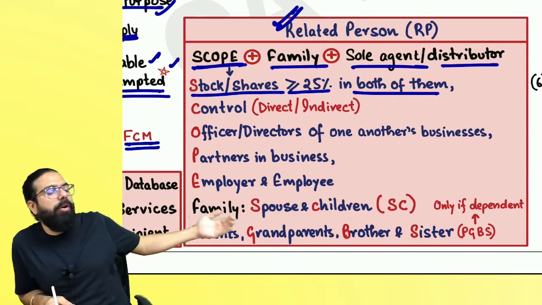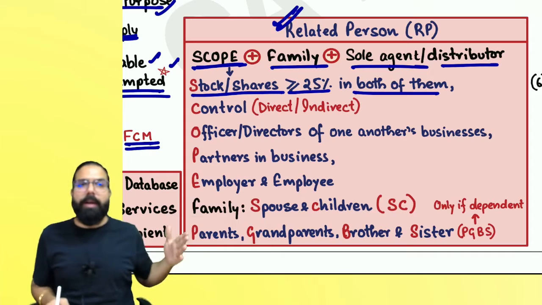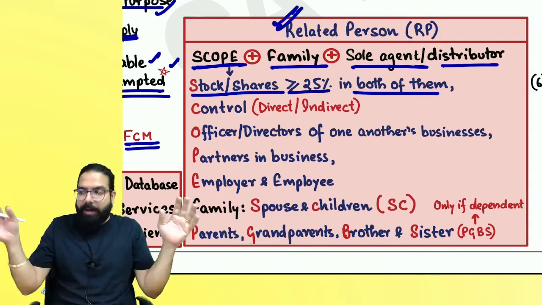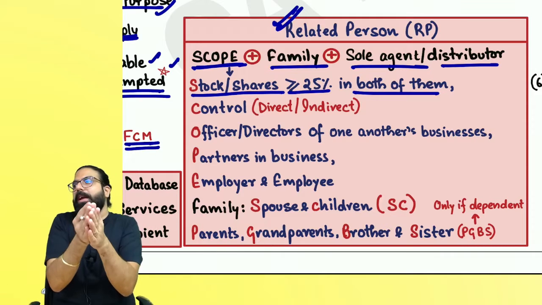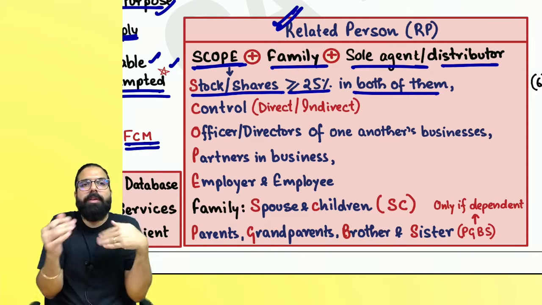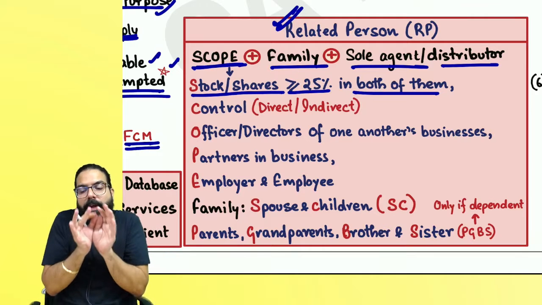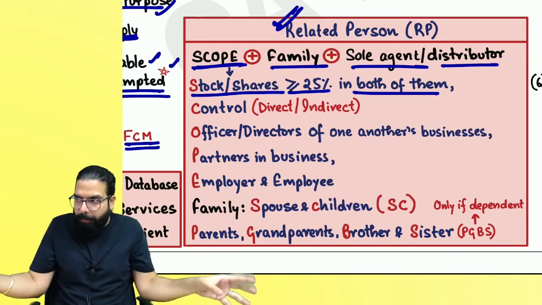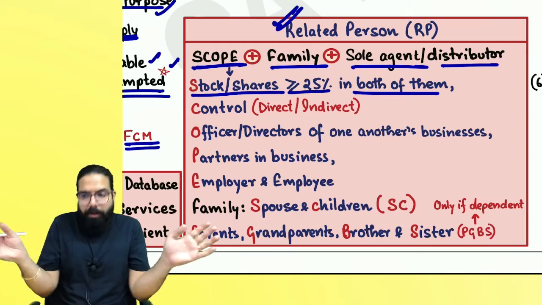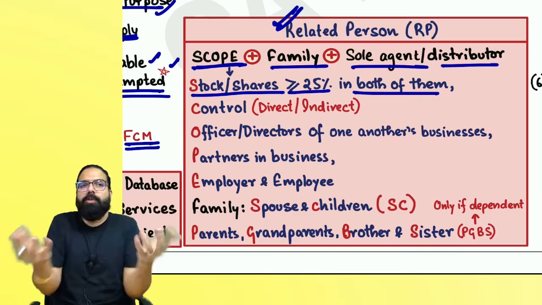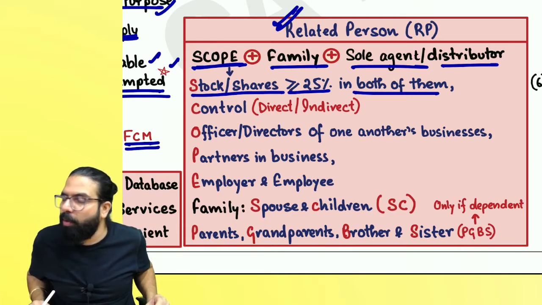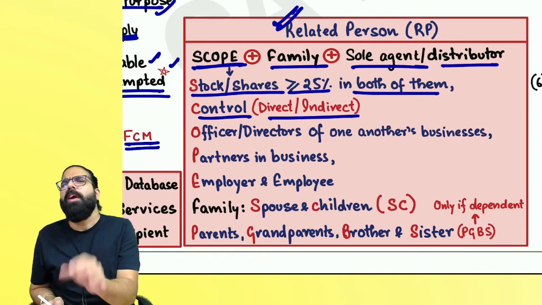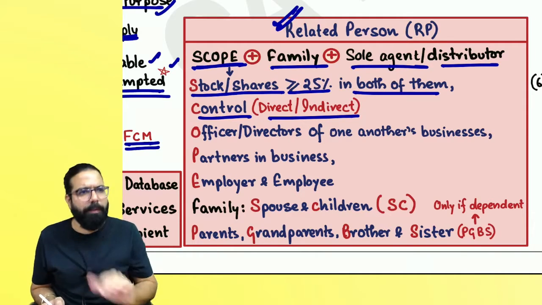A Limited controlling B, or B Limited controlling A, both are related persons. If A Limited controls B and C, then also B and C will become related. If B and C control D, then also B and C become related persons. Remember one thing, controlling each other is also related person. One person controlling two companies, then both of them are related; both of them controlling someone else, then also these both will become related. Are we clear, everyone? Control can be direct control or indirect control. Remember, in case of control, it is basically talking about holding and subsidiary.